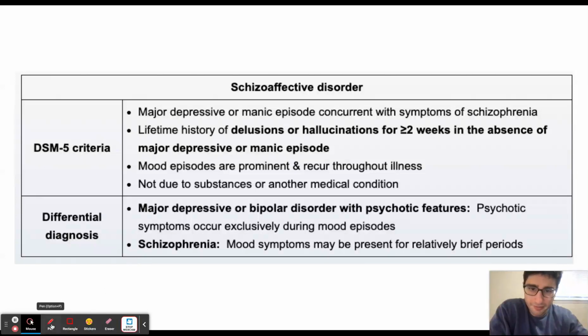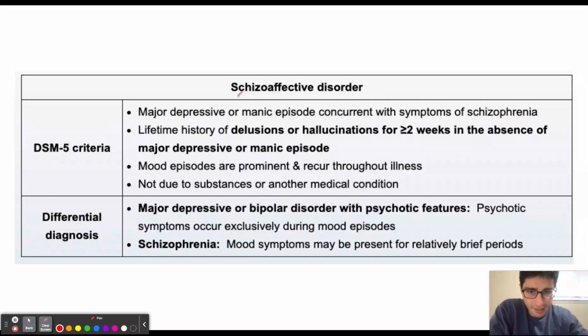The DSM-5 criteria for diagnosing schizoaffective disorder is going to include a major depressive or manic episode that is concurrent with symptoms of schizophrenia.